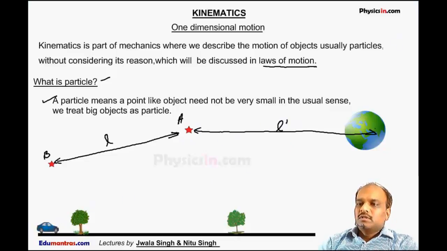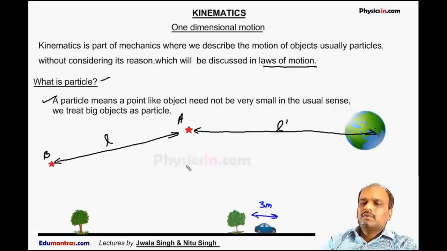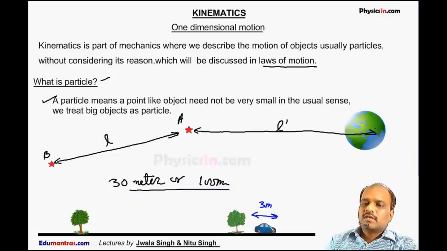Now watch this car. Suppose this car is moving on a horizontal road like this. Suppose the length of this car is 3 meters. If this car travels 30 meters or 100 meters, in that case we can never treat this car as a particle.